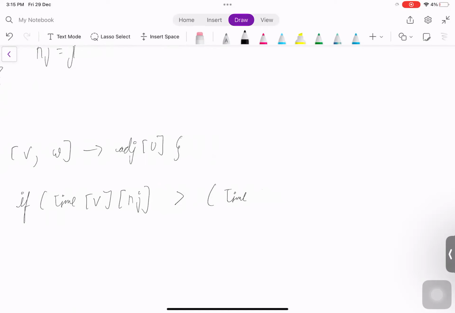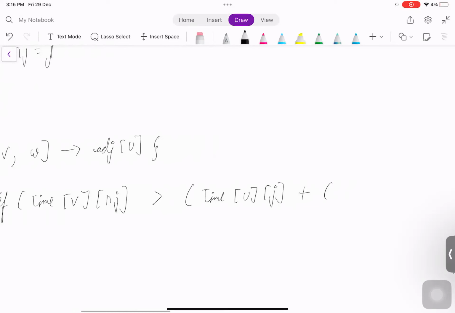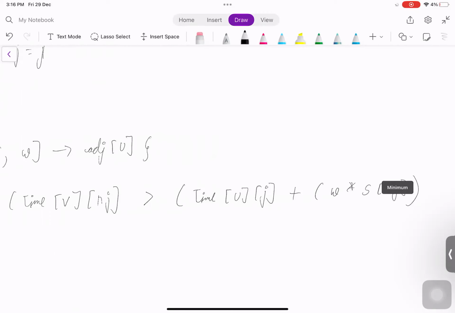So u to j, the time taken to reach till u plus the weight of the current edge into the slowness factor of the current bike. So this would be the transition.